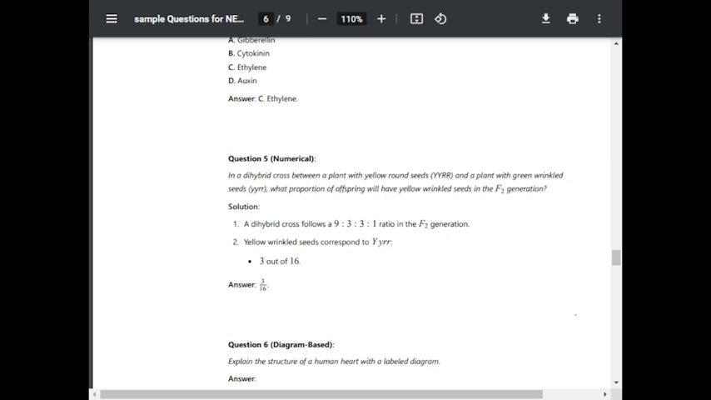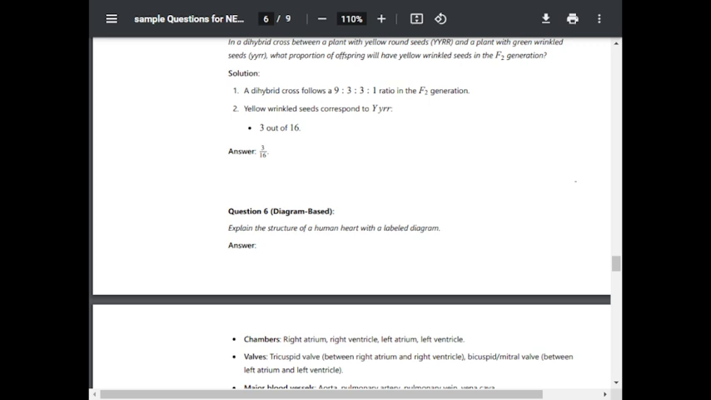Solution. A dihybrid cross follows a 9:3:3:1 ratio in the F2 generation. In F2 generation, yellow wrinkled seeds correspond to 3 out of 16, hence the answer is 3/16.